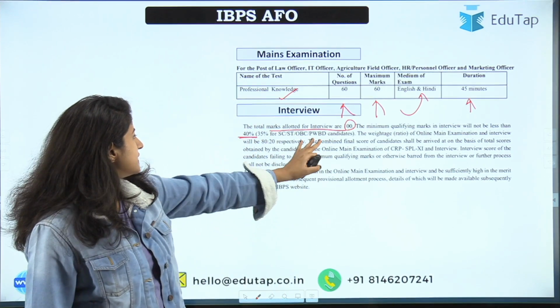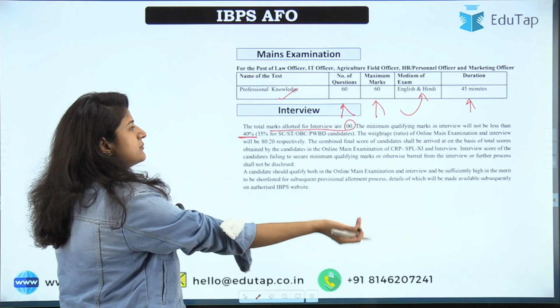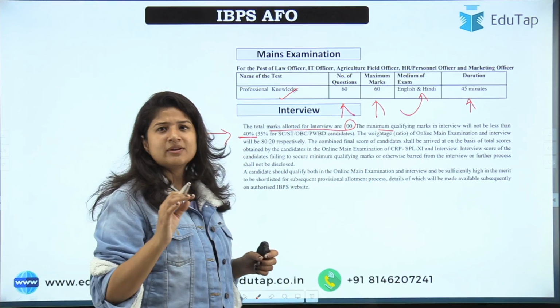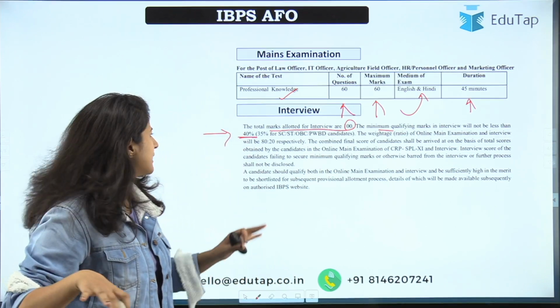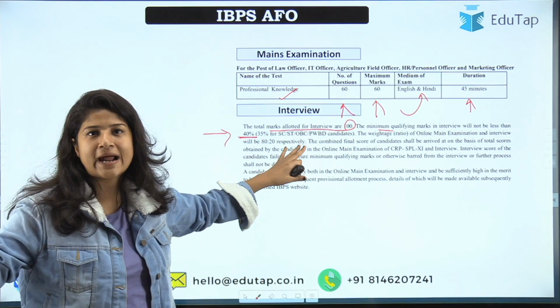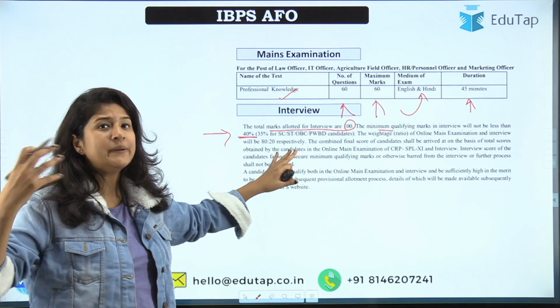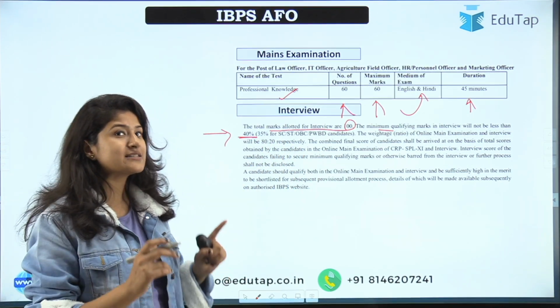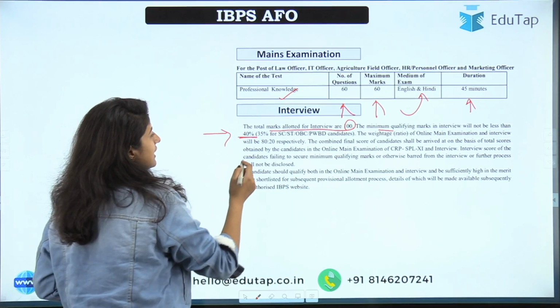So here they say that the minimum qualifying marks would be not less than 40%. It will be like 40% for general category and maybe 35% for the rest of the categories, be it SC, ST, OBC.